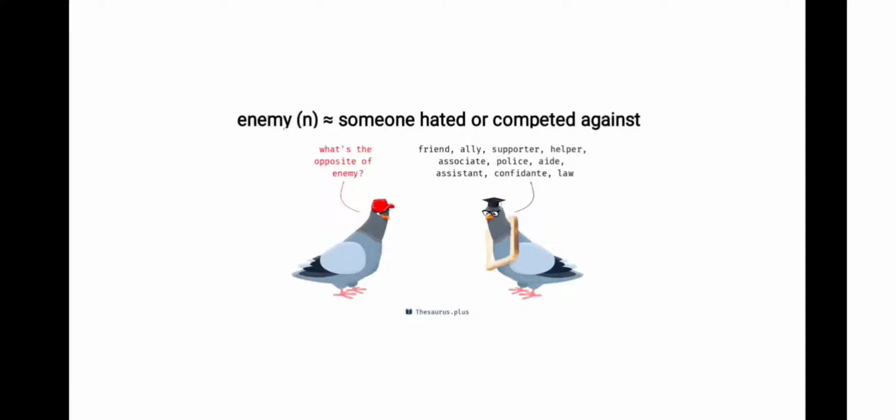So if a person is your enemy, this means that this person is not your friend. So you probably do not really like that person and you're somehow in competition with this person. And here in the picture you can see the opposite of enemy. The antonyms here are given to you as a list.